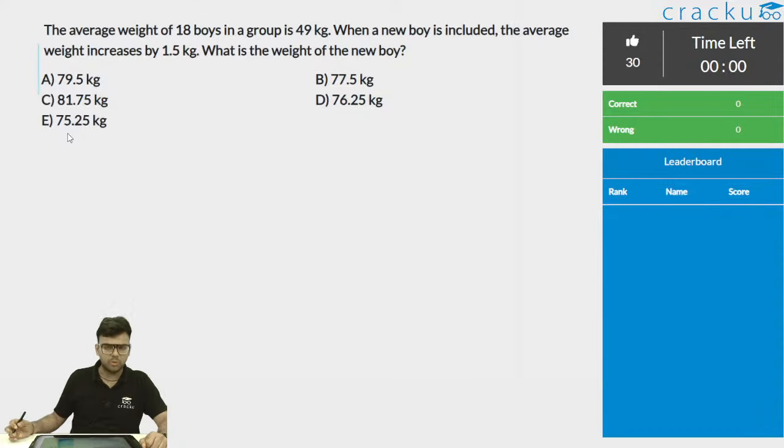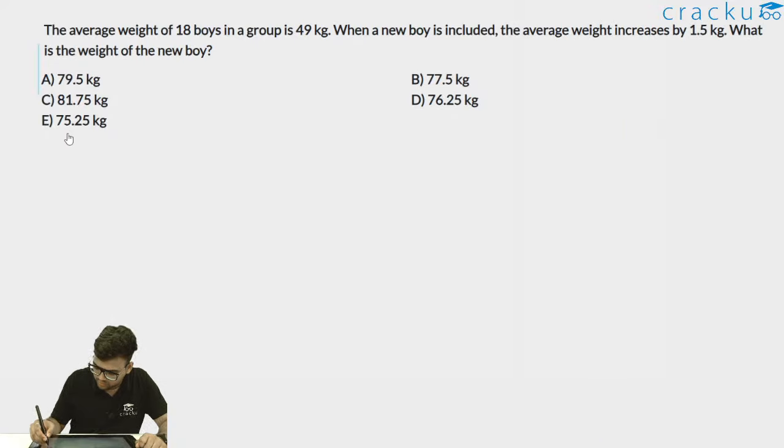So this was a question which will take around 60 to 70 seconds. For these kinds of questions, it can take 80 seconds as well for some people. That's why it is said that you have to save these questions for the end, because they have calculations, they are calculation intensive. So let's solve this one.